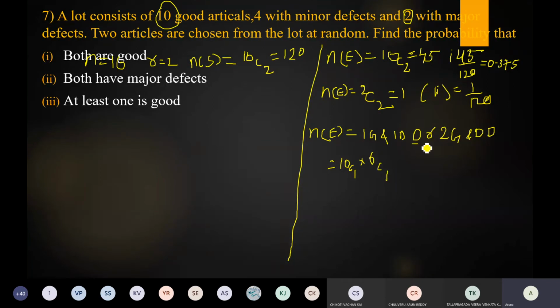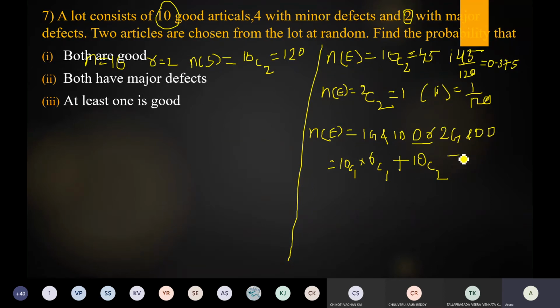So here R is there. So that's why take here plus next 2 good items. How many good items are there? 10. So given the 10 good items, that is 10C2. Here no need to write the next one, because 6C0 is nothing but 1 only.